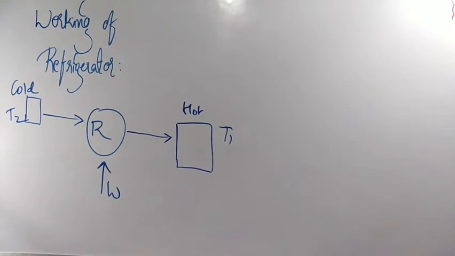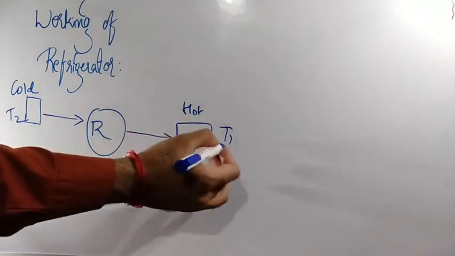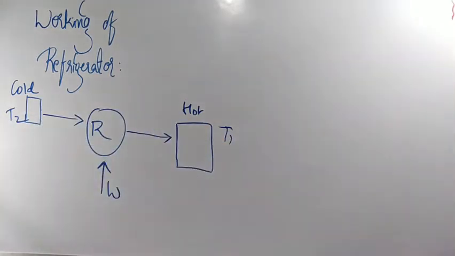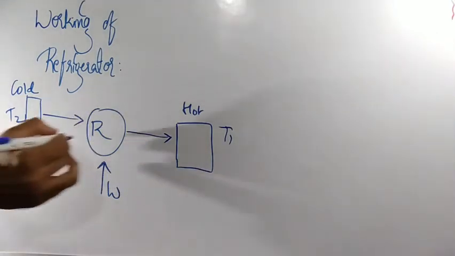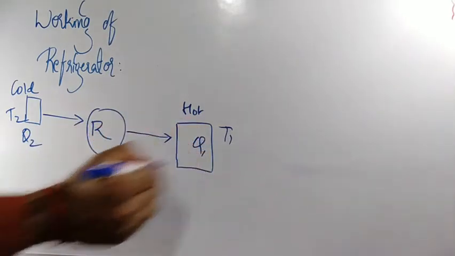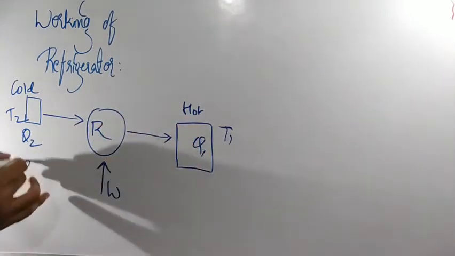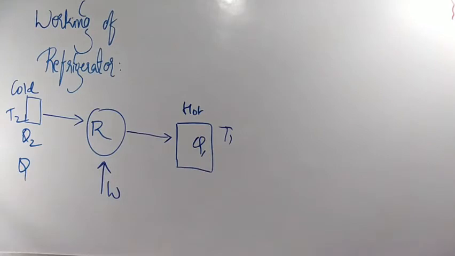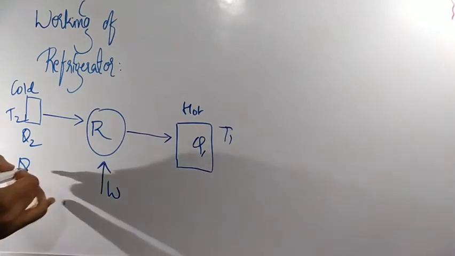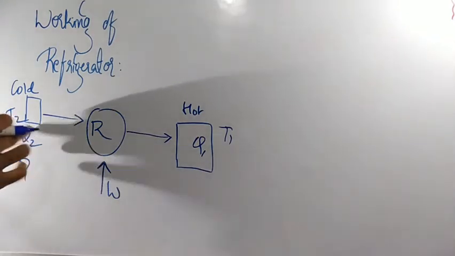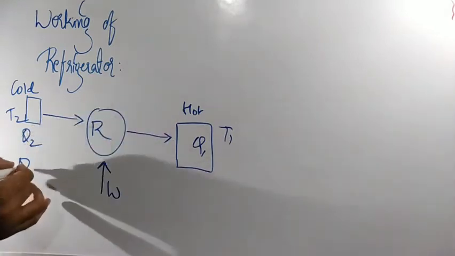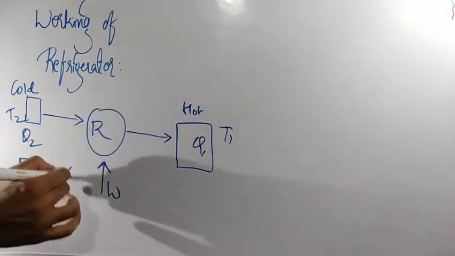Next, if we want to write the equation for this, listen, if this is T2 and let us treat this one as T1, in terms of heat values this is Q2 and this is Q1. So Q2 value plus work done value will result in Q1.